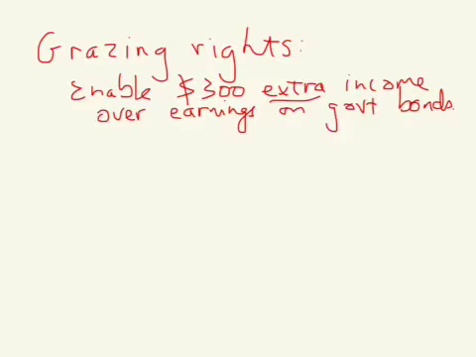The last part of this question asks us, well, what are those grazing rights going to sell for? And the key is we have to ask the question, how much money would be necessary at 10% interest rate to produce a flow of $300 per year? So the way we write that out logically is 0.1, that's 10%, times X, whatever number we're looking for, equals that $300 per year flow.